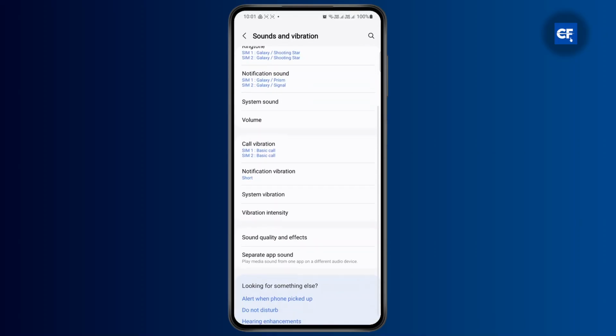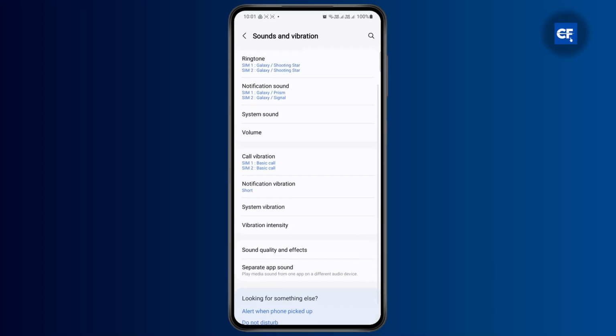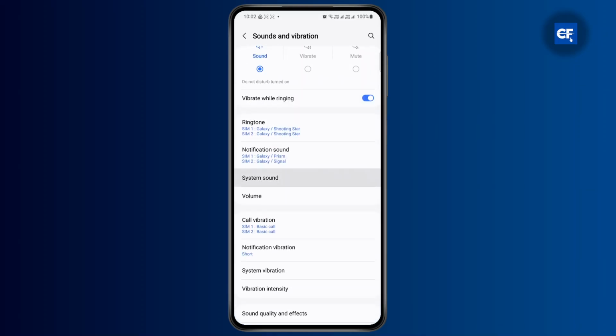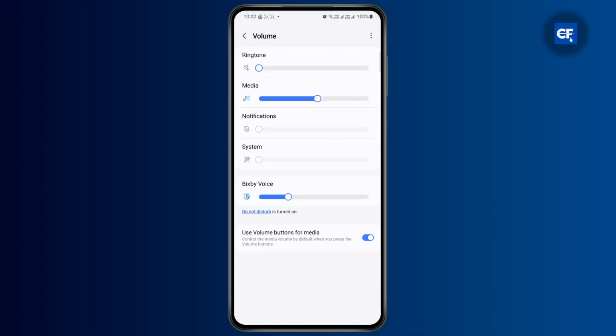So if you scroll down a bit here, you have something called system vibrations and system sounds. Tap on system sounds and it will show you all of the system sounds right here, and under that you have volume. So from here you can adjust all of the volumes including your ringtone, notification, and then system settings as well.